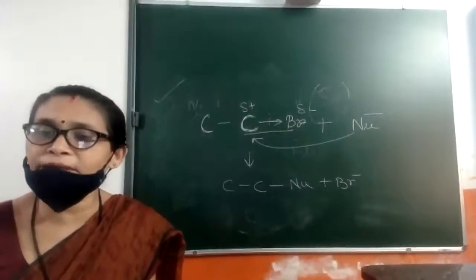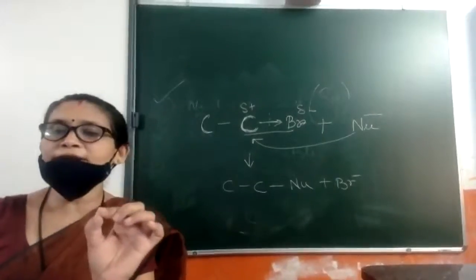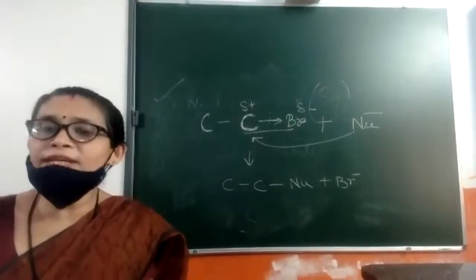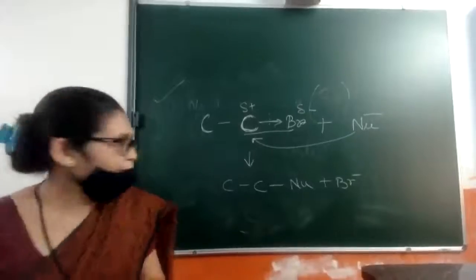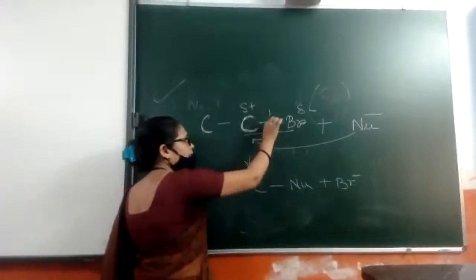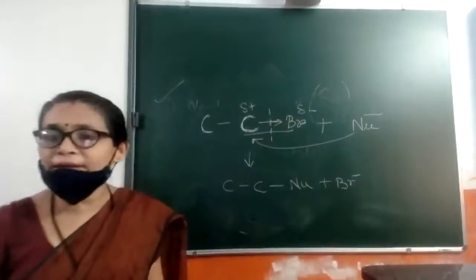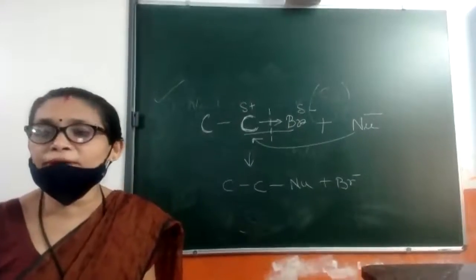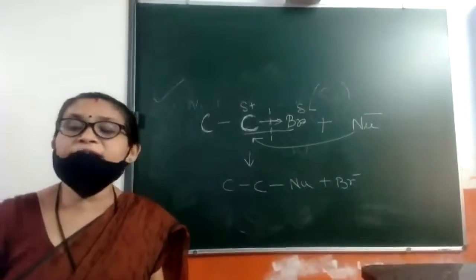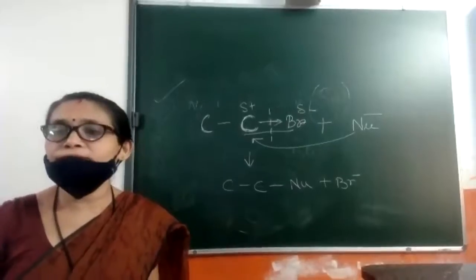This is how the nucleophilic substitution reaction takes place. Now there are very small things. When we say nucleophilic substitution reaction, that means this carbon halogen bond is breaking. The halogen is leaving.